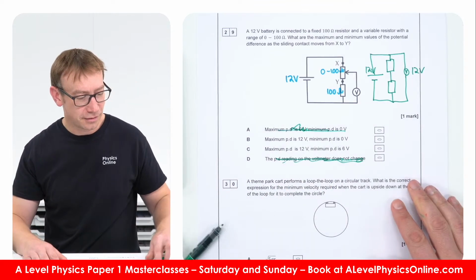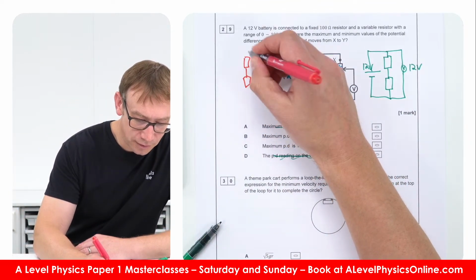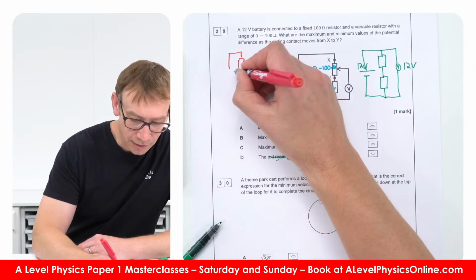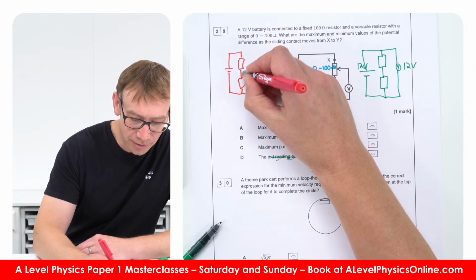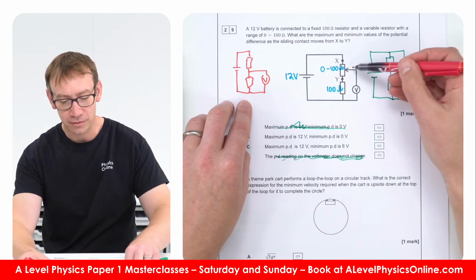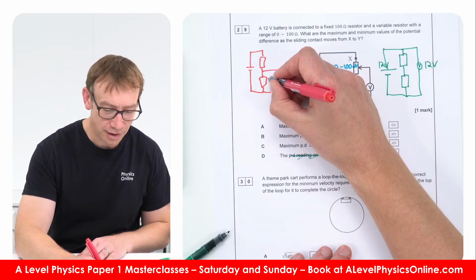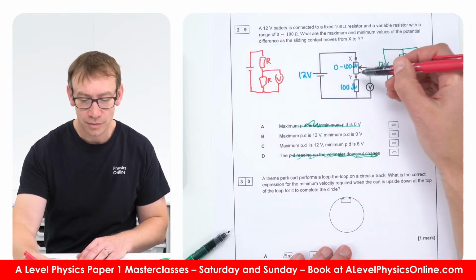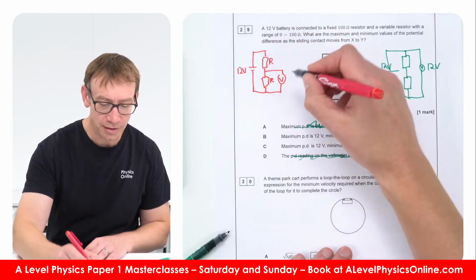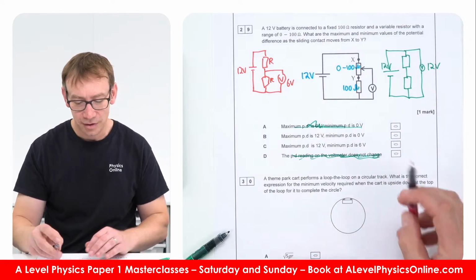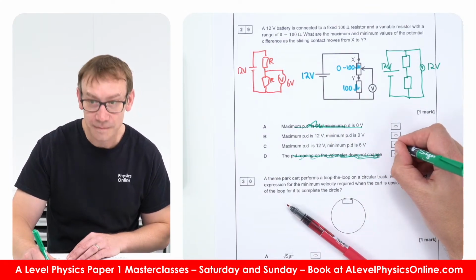The other scenario is where you've got the two resistors, and that's 12 volts, like this, and you're looking at the potential difference just across one. If that's in the bottom position, it's just this. Of course, if that's R and that's R, the same for them both, and it's a 12 volt supply, then this value here must be 6 volts. So the minimum is going to be 6.